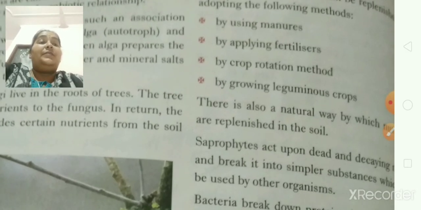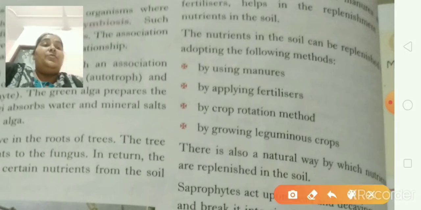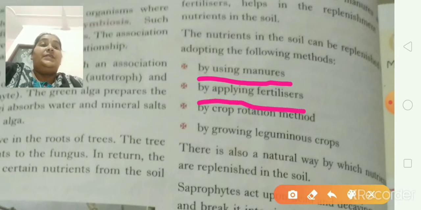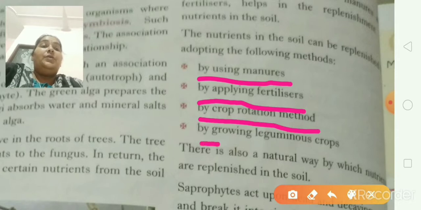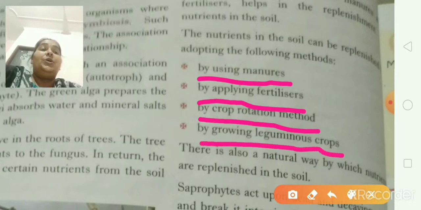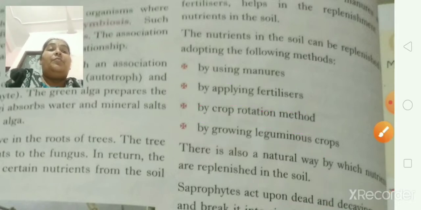So now you have understood the different methods to replenish the nutrients in the soil. First, by using manures. Second, by applying fertilizers. Third, by the crop rotation method. Fourth, by growing leguminous crops. So these are the four important points that must be known by you.